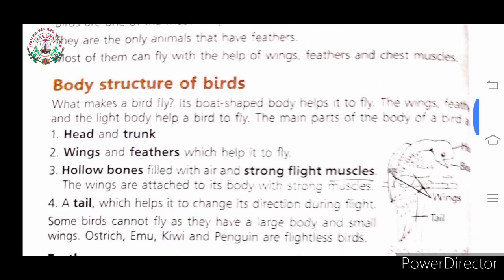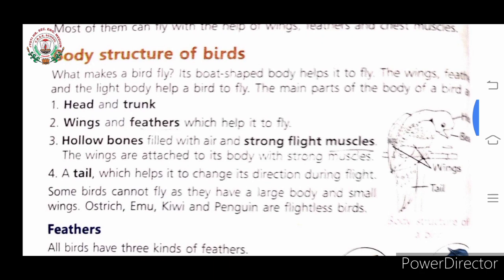Let's see body structures of birds. What makes a bird fly? You know, children, what makes a bird fly? A bird can fly because it has a boat-shaped body, the wings, feathers, and the light body. These all things make a bird to fly.